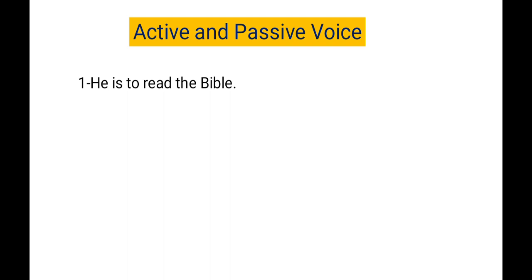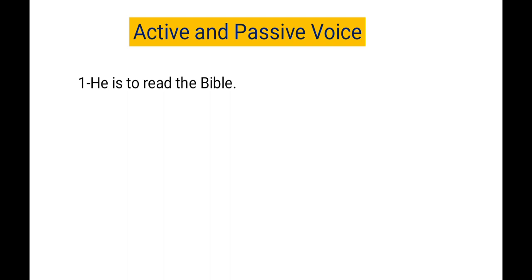For example, he is to read the Bible. How can we change this sentence into passive voice? If the sentence were "he reads the Bible", we could easily change it to "Bible is read by him." Clear? It is simple. But this sentence also uses an infinitive: he is to read. Helping verb plus infinitive plus main verb.